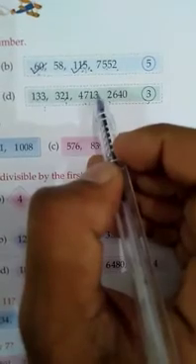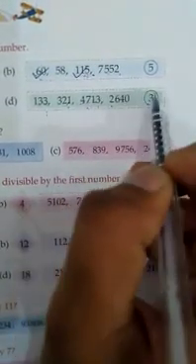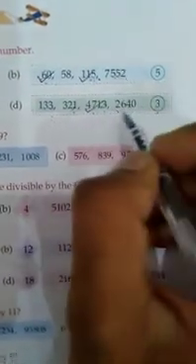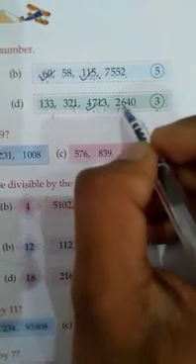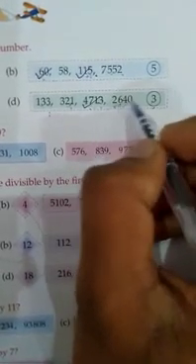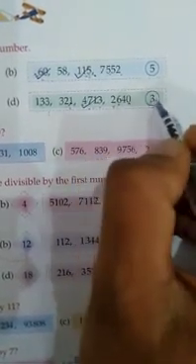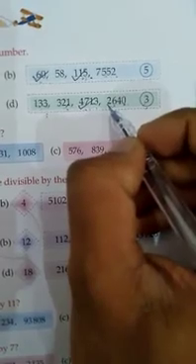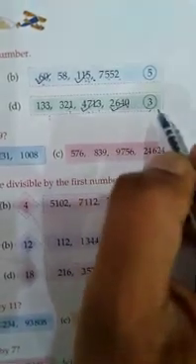Now 4713: 4 and 7 is 11, 11 and 1 is 12, 12 and 3 is 15. 15 is divisible by 3, so 4713 is divisible by 3, so we will take this number in the answer. 2640: 2 and 6 is 8, 8 and 4 is 12, and 12 is divisible by 3, so 2640 is divisible by 3, so we will write this number in the answer also. I hope you understand well.